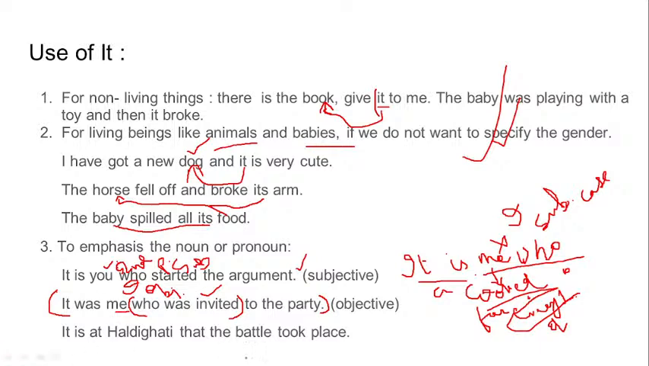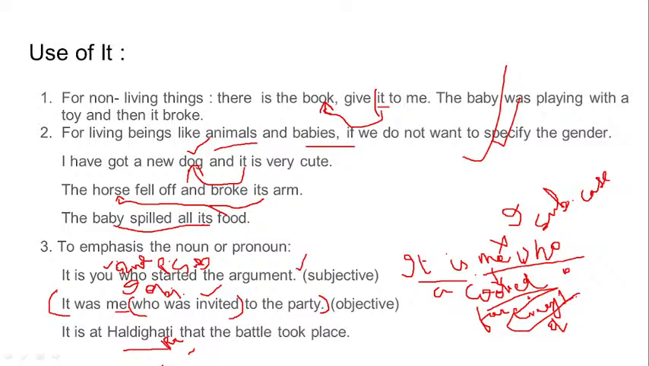It was at Haldighati that the battle took place. See, it is emphasizing the noun, the proper noun of a place where the famous battle of Akbar took place, right? So it is also used for that. So most of the uses of it are related to what? Non-living things. Obviously they don't have life, so directly use it. For living beings also, if we use it, we don't specify the gender, right? And thirdly, for emphasizing the pronoun and noun, and out of that, be clear about the subjective and objective